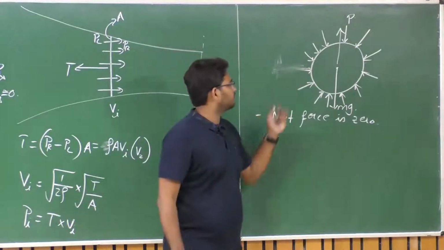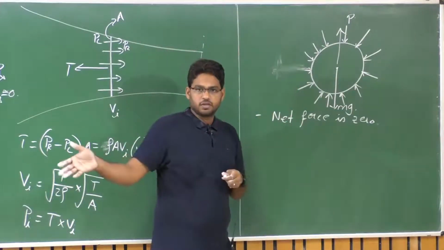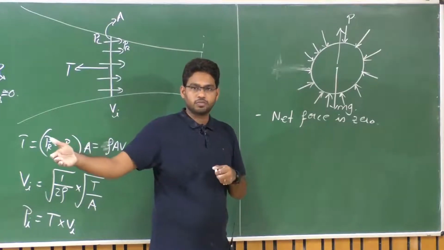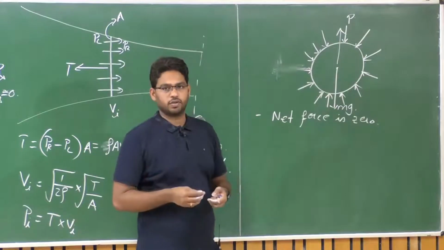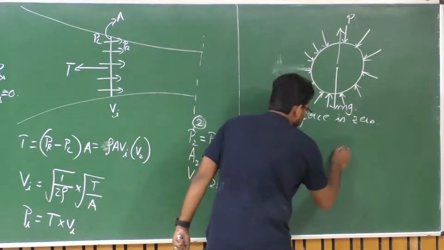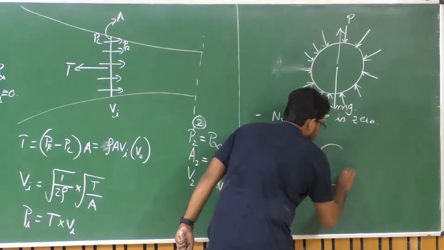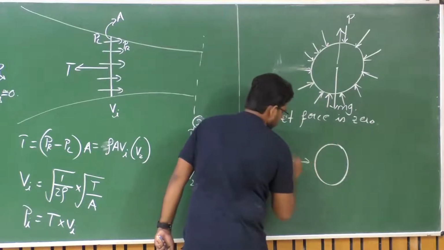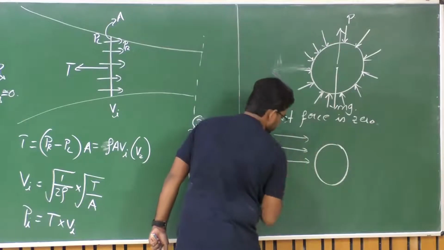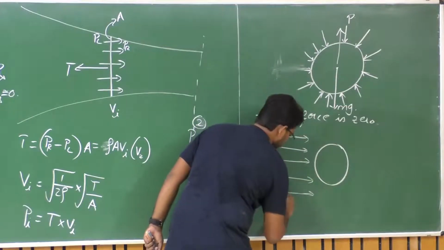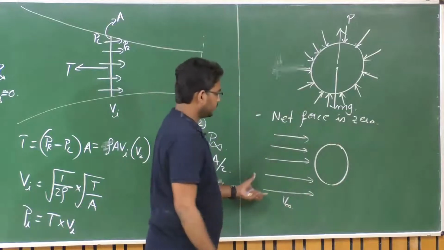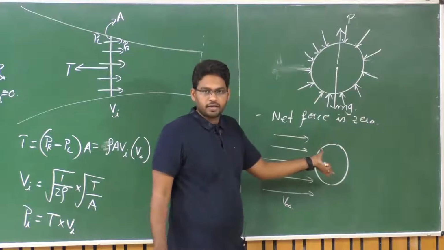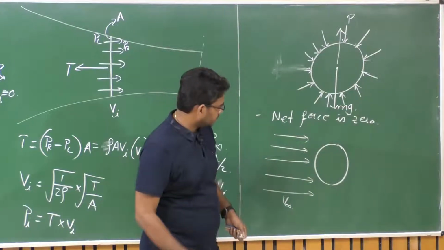Now when it is moving forward, we know the atmosphere, the air, will also move in the opposite direction with equal velocity. That means it is equivalent to, say if I have a disc like this, say this is V infinity. If the disc is moving with V infinity, I have flow opposite to it at the same velocity, V infinity, right?